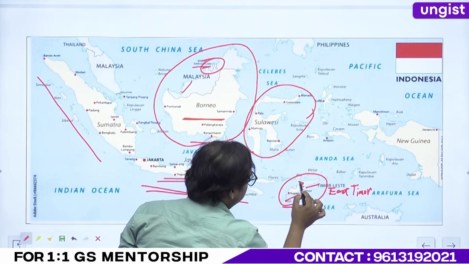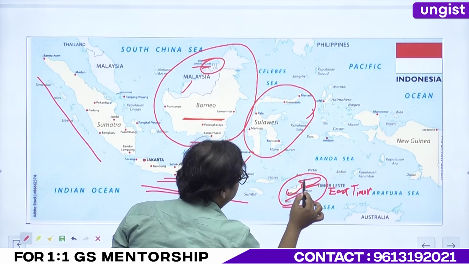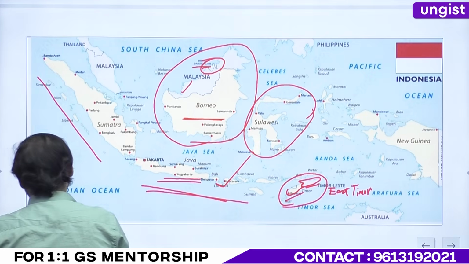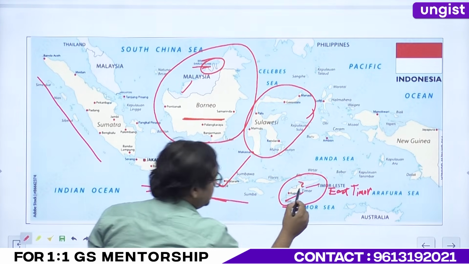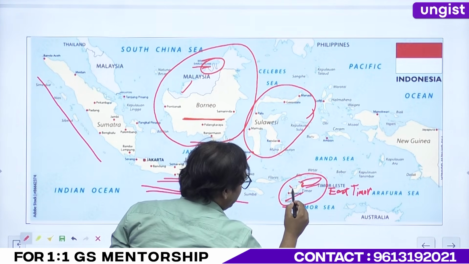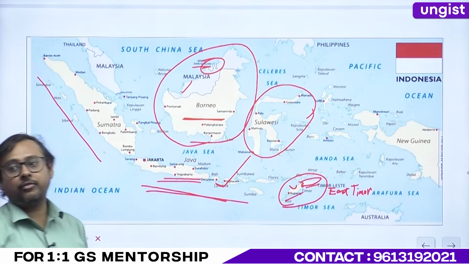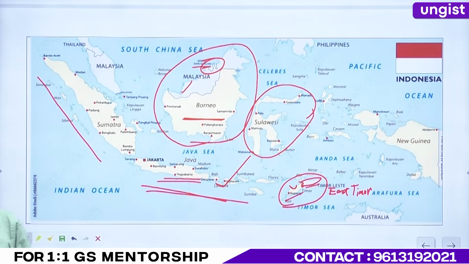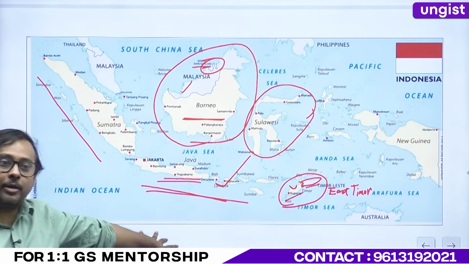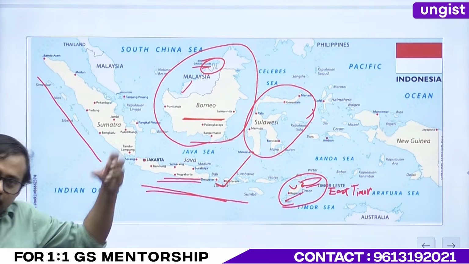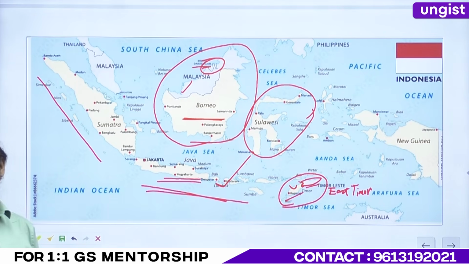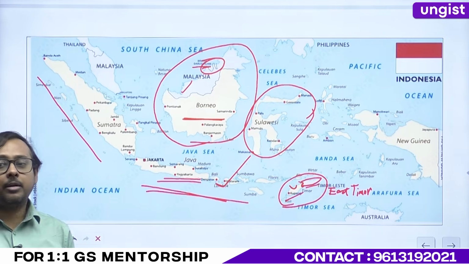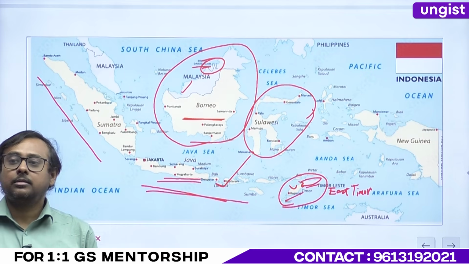This is your Timor-Leste. There is an exclave of Timor-Leste over here. Right? There is an exclave. So here also we have an exclave. I will tell you another very important feature of Indonesia. We have heard about transcontinental countries.